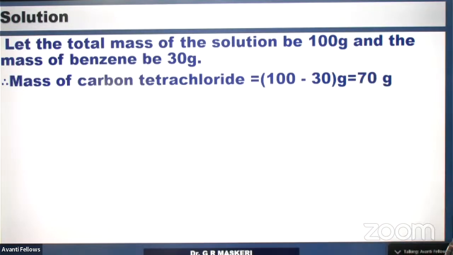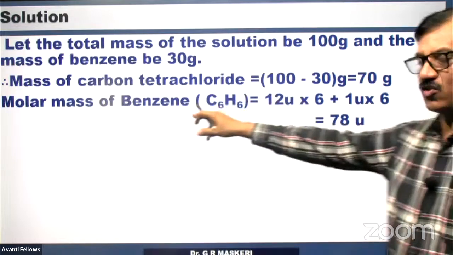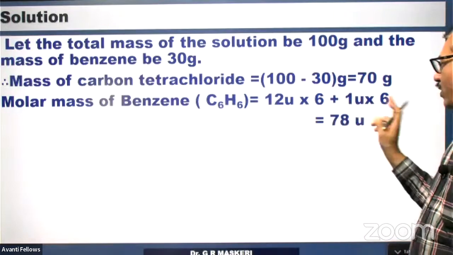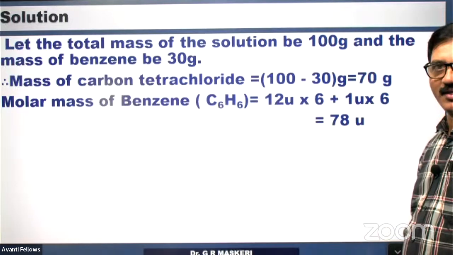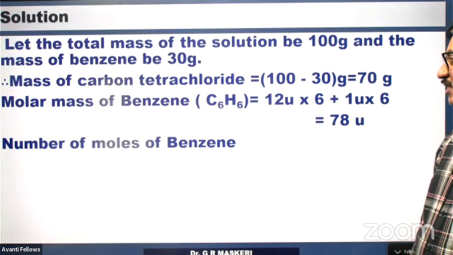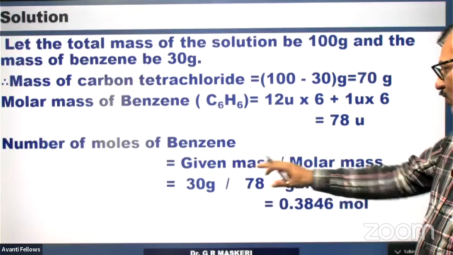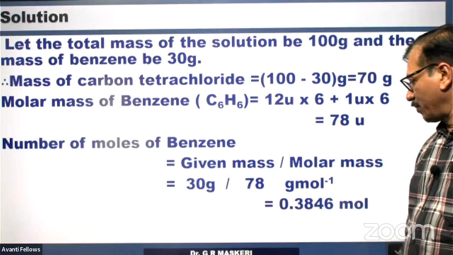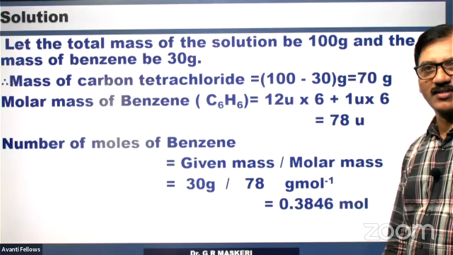This also we'll understand. The molar mass of benzene, we have to calculate C6H6: 12 into 6 plus 1 into 6, that is 78. 78 is the molar mass of it. The number of moles of benzene is therefore given mass by molar mass, 30 by 78, that is coming to be 0.3846.